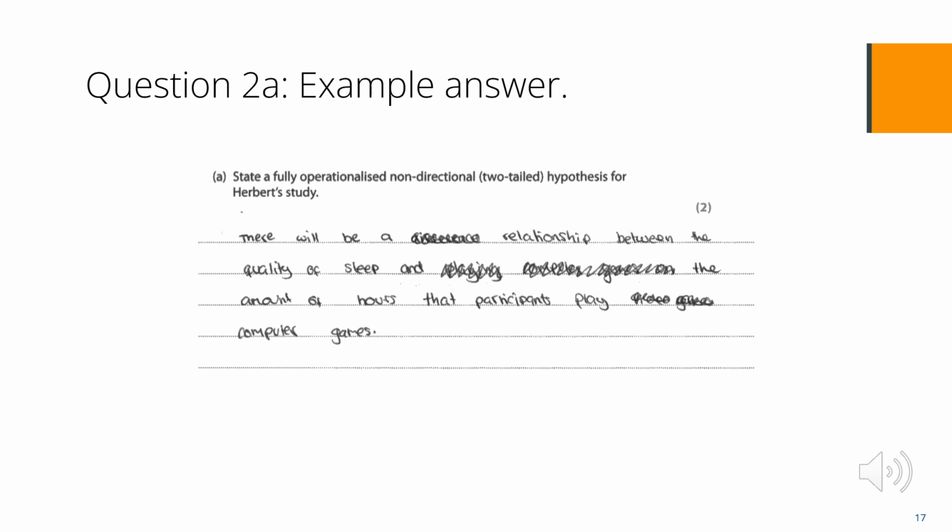Please read through this answer and give it a mark. This answer scored 1 mark for a partially operationalised hypothesis. The number of hours playing on a computer game is operationalised, but the quality of sleep is not.